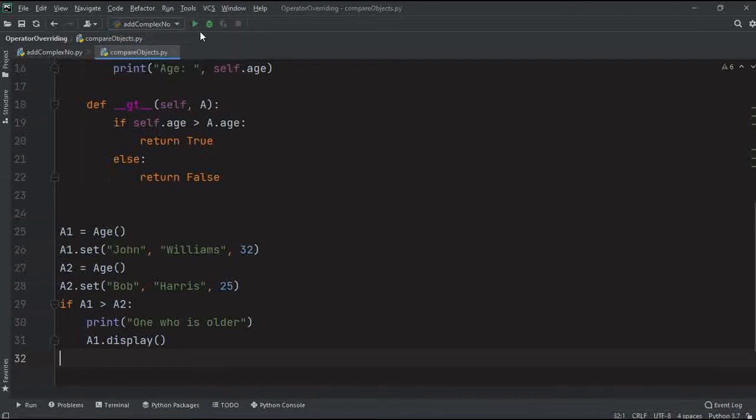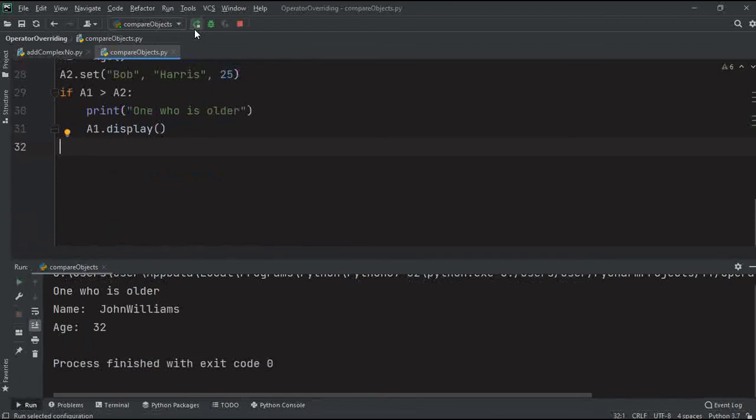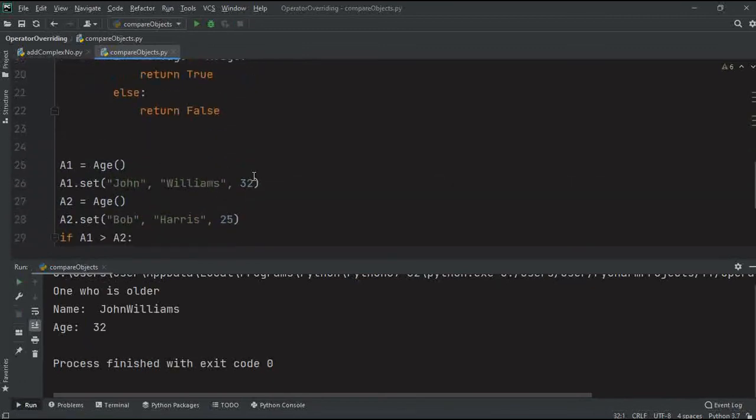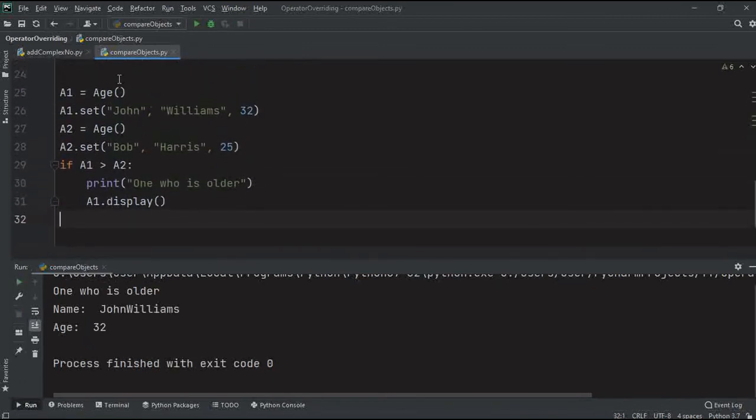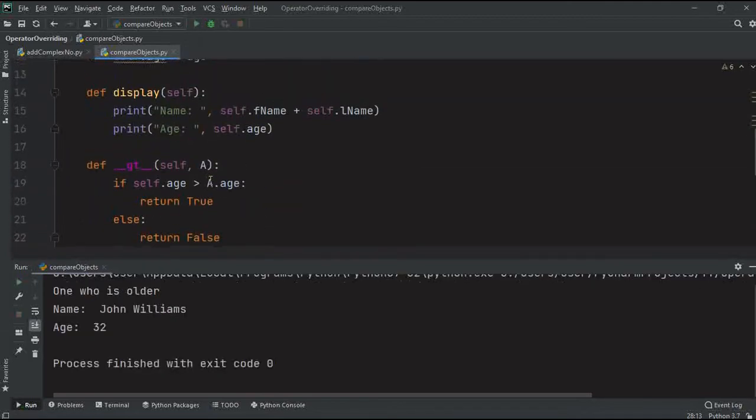Go to run compare objects and see what data I have given: John Williams is 32 and Bob Harris is 25. It should return 32. Yes, it is returning the one who is older, which is 32, which is John Williams. So this is it about comparing objects.